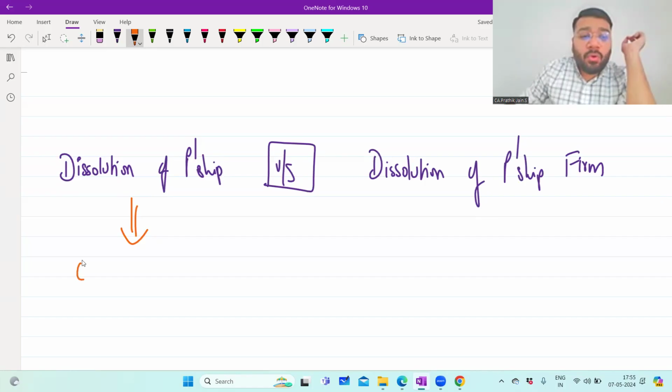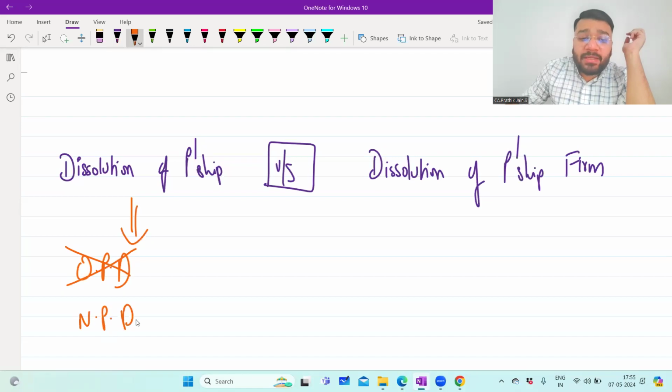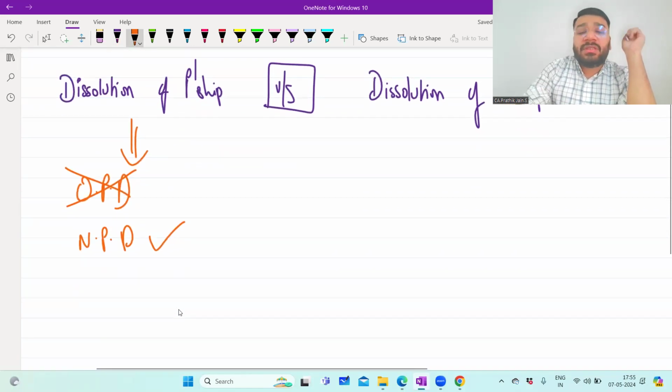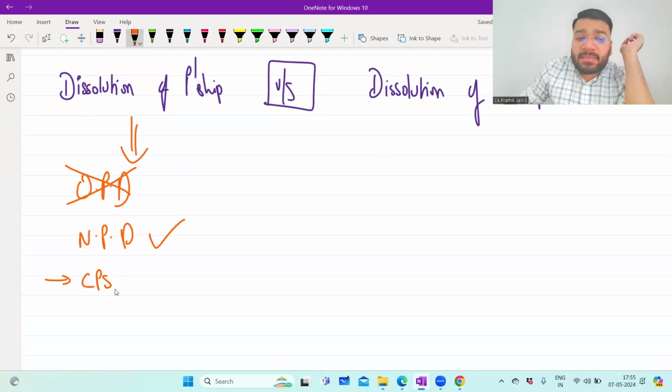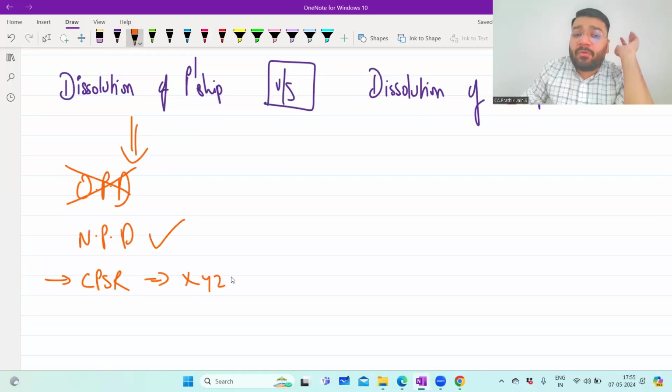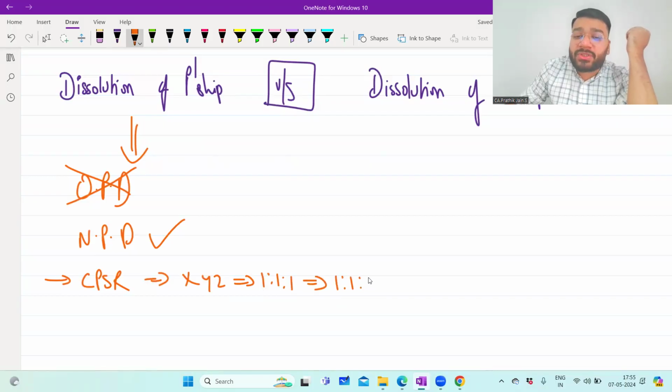Very good. The old partnership deed that was created between the old partners is cancelled. In place of that, a new partnership deed has been created. Sir, this will happen in which scenario? It will happen in multiple scenarios such as CPSR, meaning change in profit sharing ratio among the existing partners. So X, Y, Z were 3 partners. Their profit sharing ratio initially was 1:1:1. Then later they agreed that since Z is working more time, more hard, we will give him more ratio. So the ratio became 1:1:2.